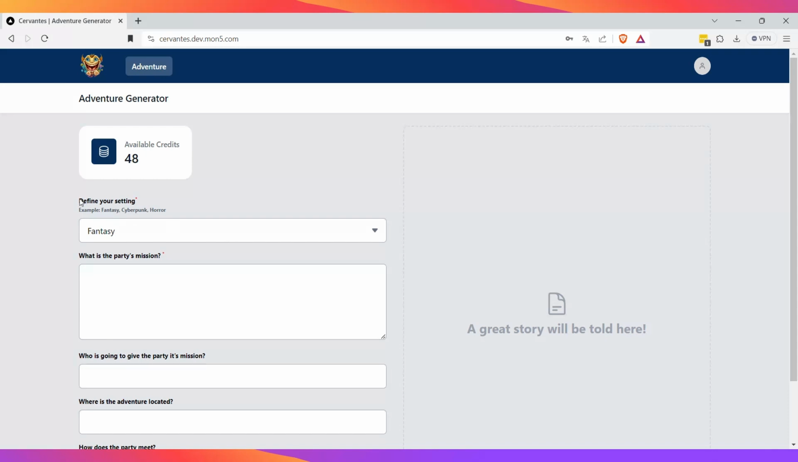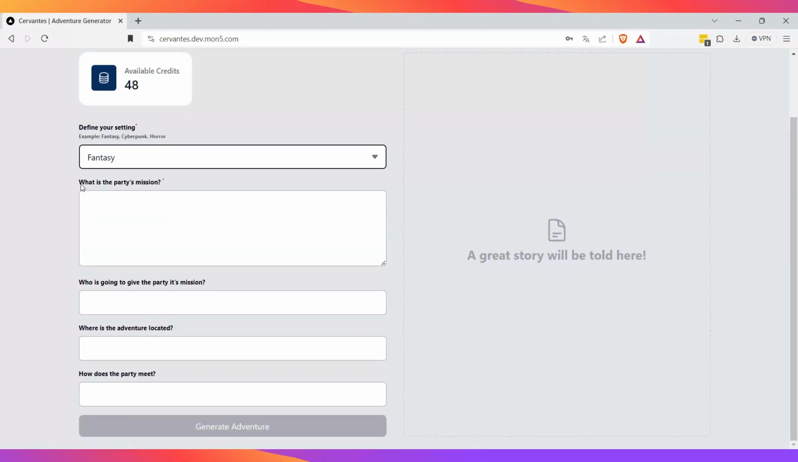Okay, so let's see. The first one is define your setting. The setting is like the flavor of the adventure. In what realm or world will it be located? We had some options here: fantasy, post-apocalyptic, modern horror, eldritch horror, sci-fi, and cyberpunk. I'm gonna choose fantasy because it's the one I feel more comfortable with.